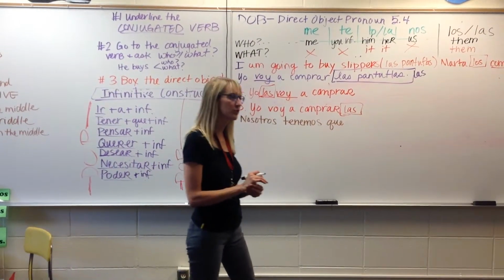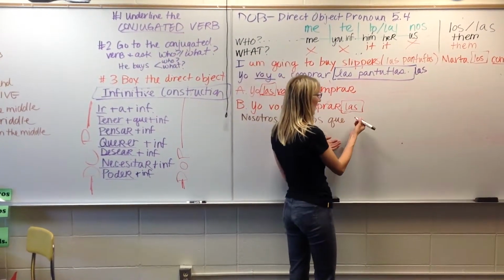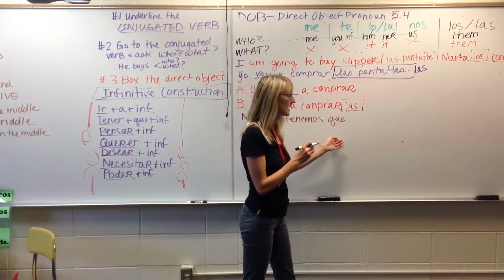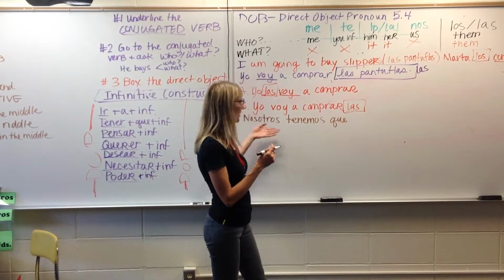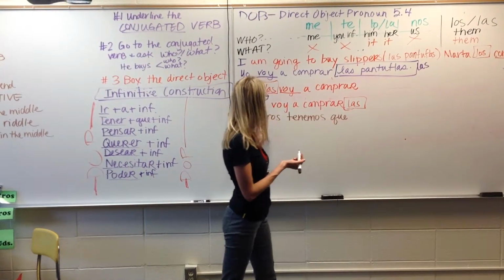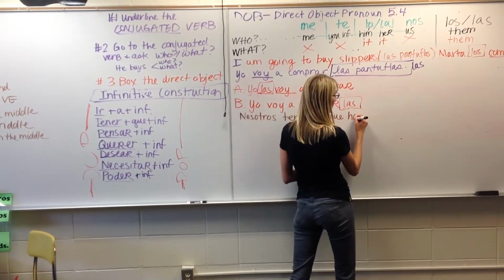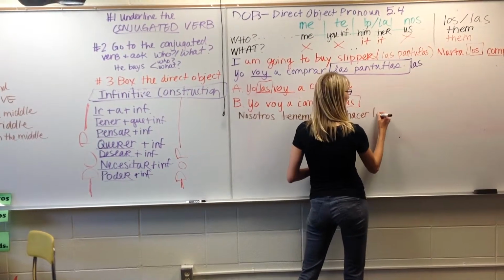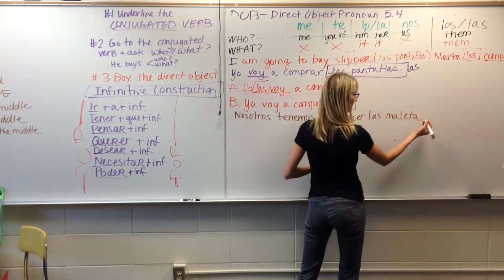We have to buy tickets. Tenemos, we already did to buy, sorry. We have to pack the suitcases. Nosotros tenemos que, and to pack the suitcases, remember, was you make them. Hacer las maletas.